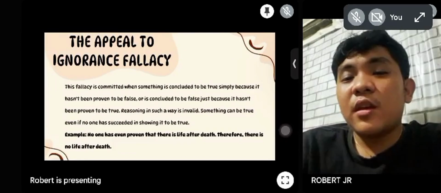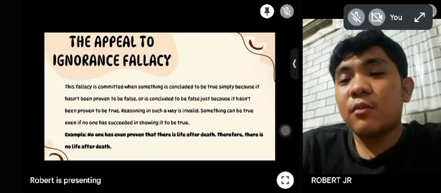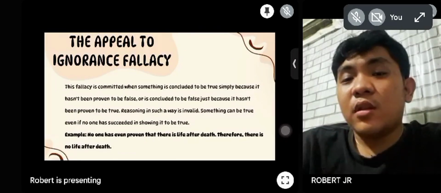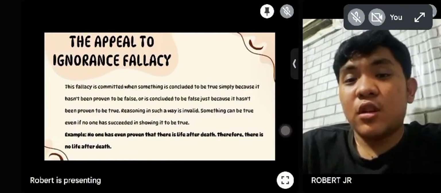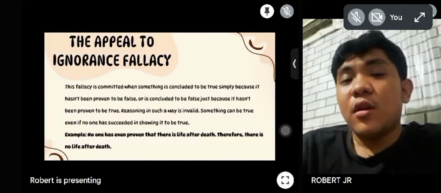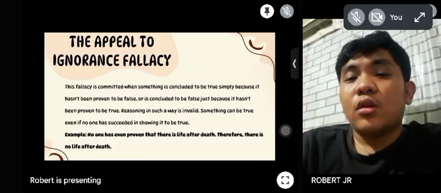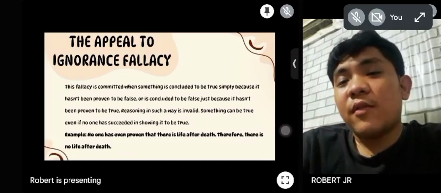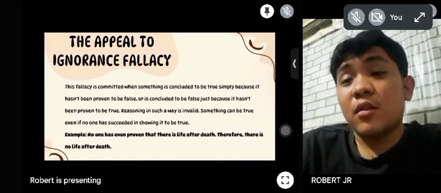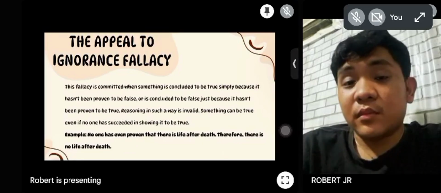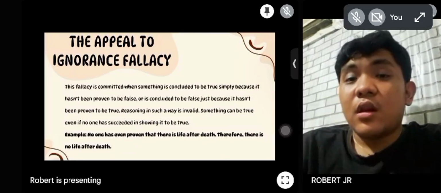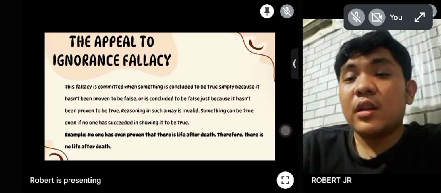So basically it's saying we don't have proof one way, so it must be the other, which is flawed logic. For example, no one has proven there's life after death, so there must not be any. This doesn't actually prove anything about life after death.